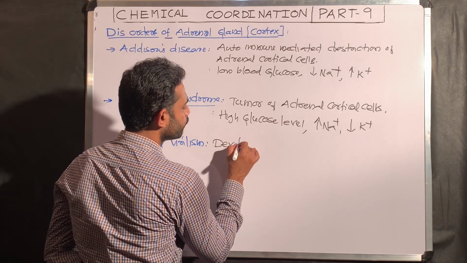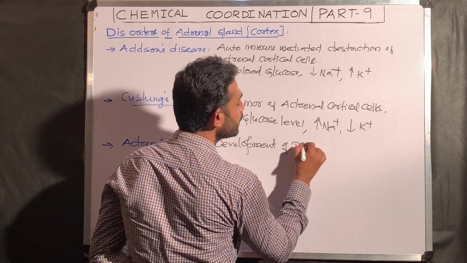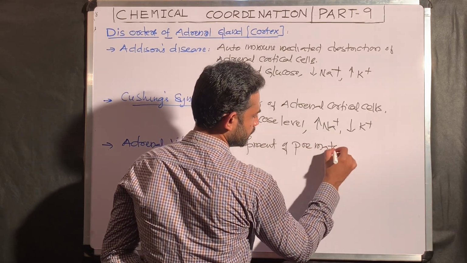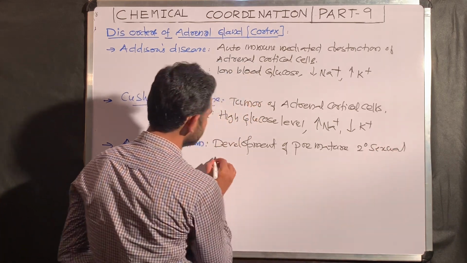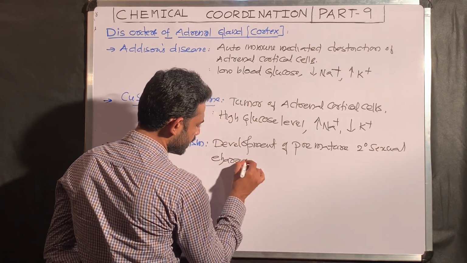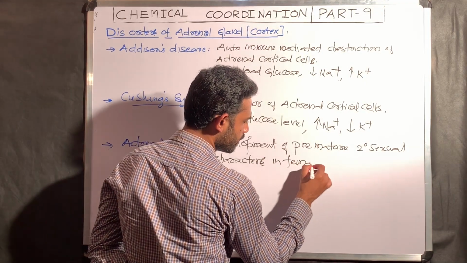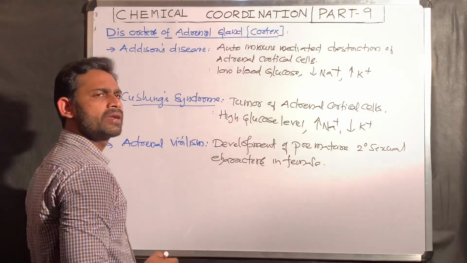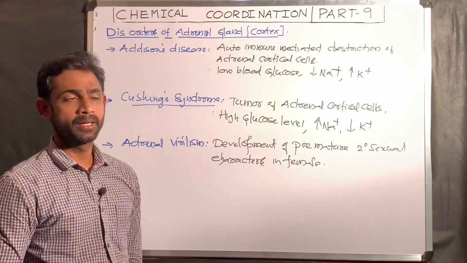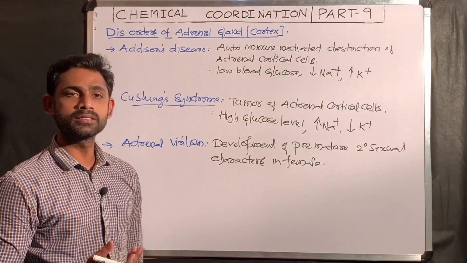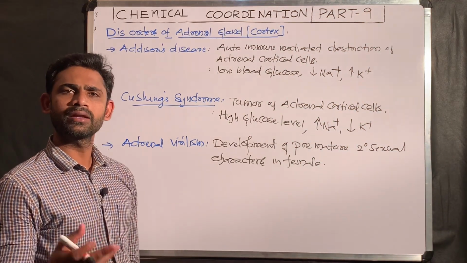It is the development of premature secondary sexual characters in females. As we know, these secondary sexual characters develop in females after puberty. But in adrenal virilism, the secondary sexual characters develop before maturation.